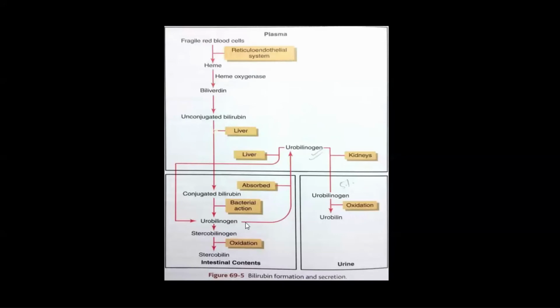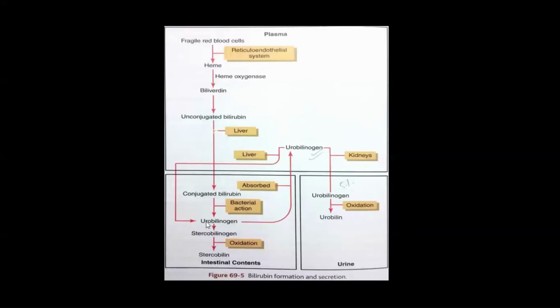So some of the urobilinogen gets reabsorbed in the blood, and 5% of the urobilinogen is excreted by the kidney in the form of urine. When urobilinogen gets exposed to oxygen or the environment, it gets oxidized and it is called urobilin. And most of the urobilinogen gets re-secreted by the liver into the small intestine.